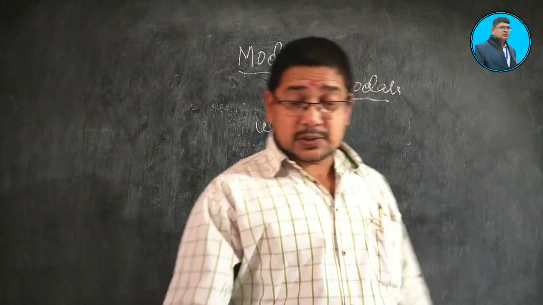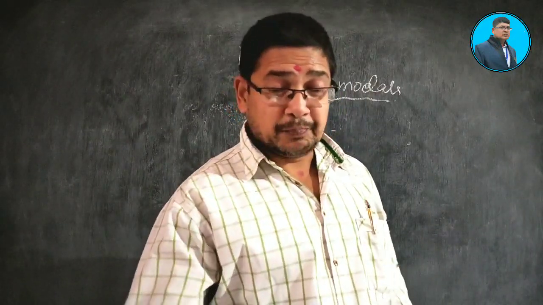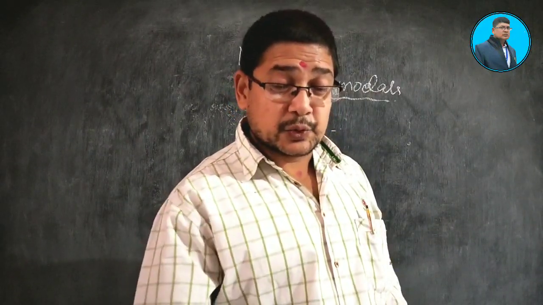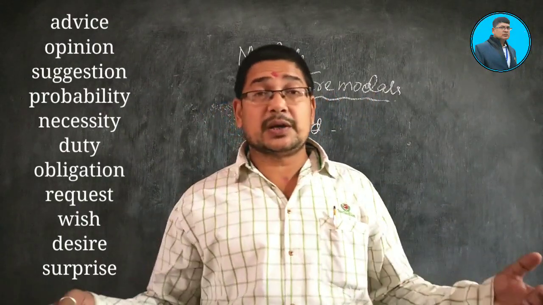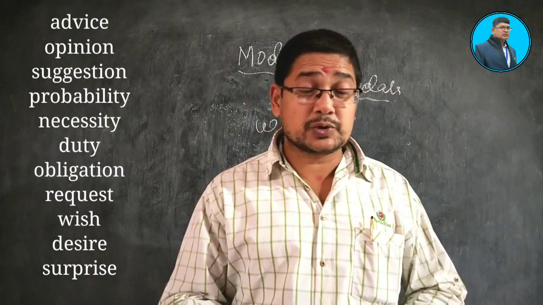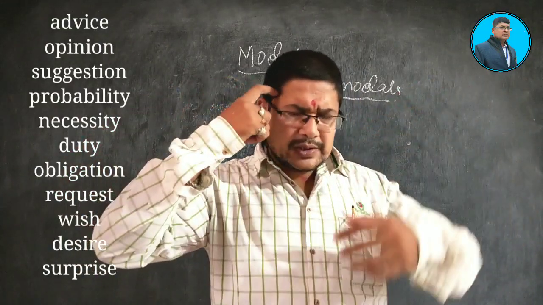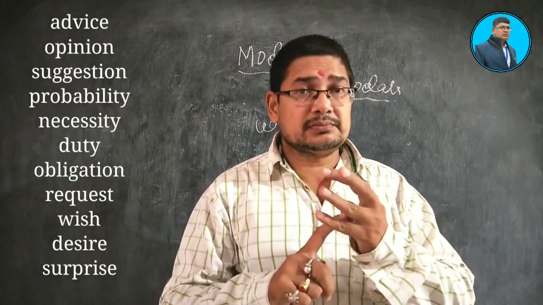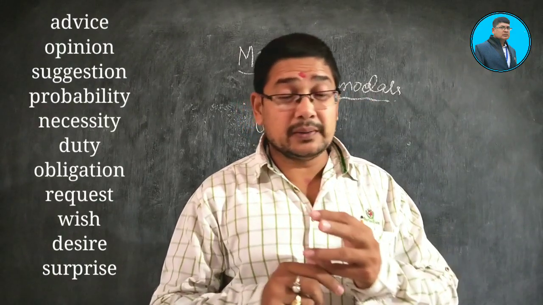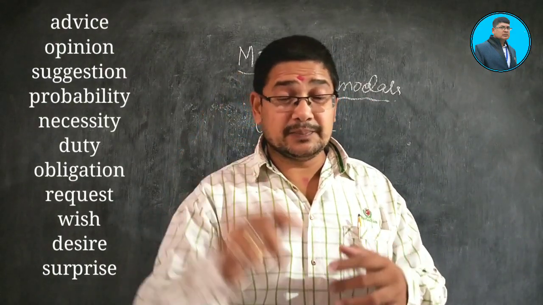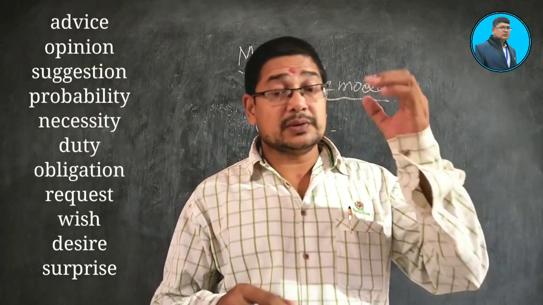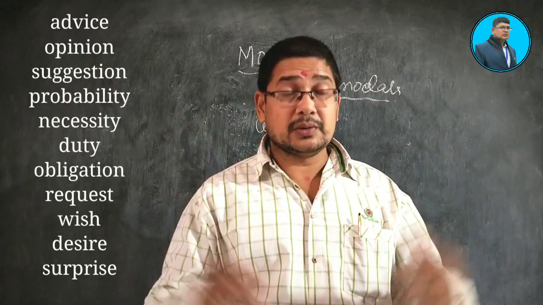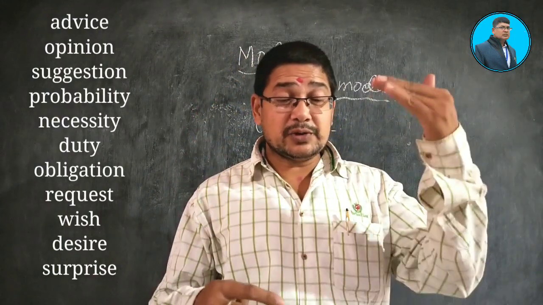Okay. Next comes the turn of should. Should has various sectors. What are those sectors? Let us see. Should is used for, first one is advice. Second one is opinion. Third one is suggestion. Fourth one probability. Fifth one necessity. Sixth one duty. Seventh obligation. Eighth request. Ninth wish or order.